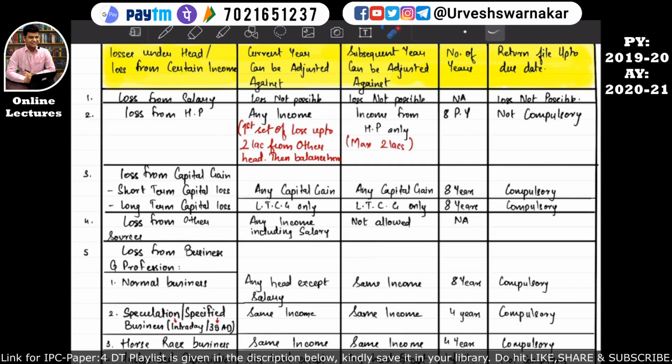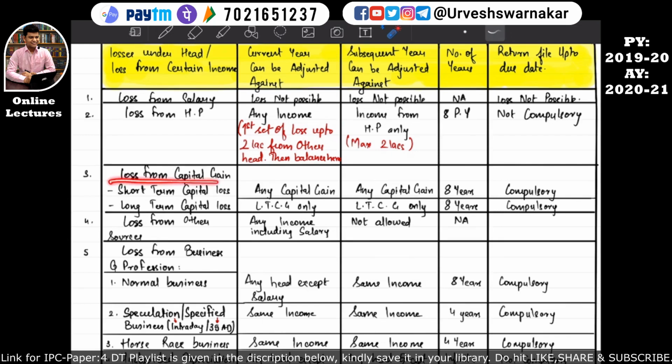So let's move on to the next head, losses from the capital gain head. If there is a short term capital loss or long term capital loss, what do these mean? When we study the capital gain chapter, you will come to know. But don't worry, for the time being you just have to understand this, because when we study income from capital gain, questions from this chapter will also come. If you are aware of this chapter, it will be easy. For understanding this chapter, what short term capital loss and long term capital loss mean is not of much importance. So let's understand this head.